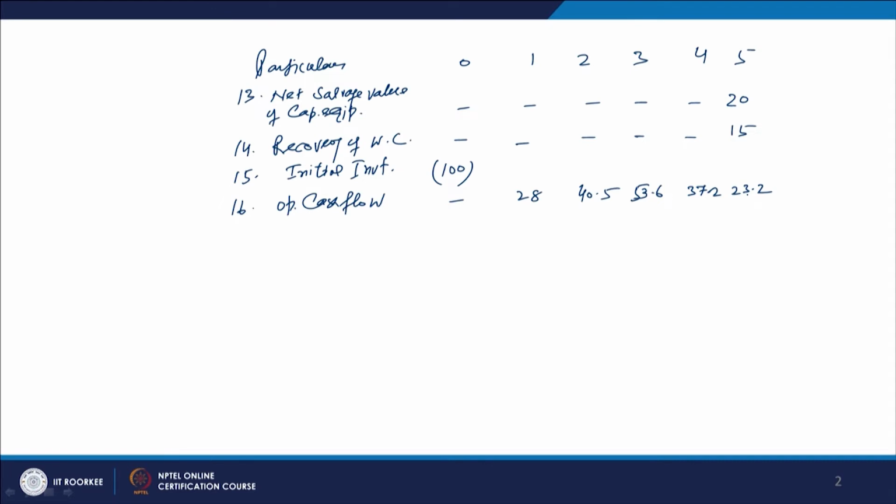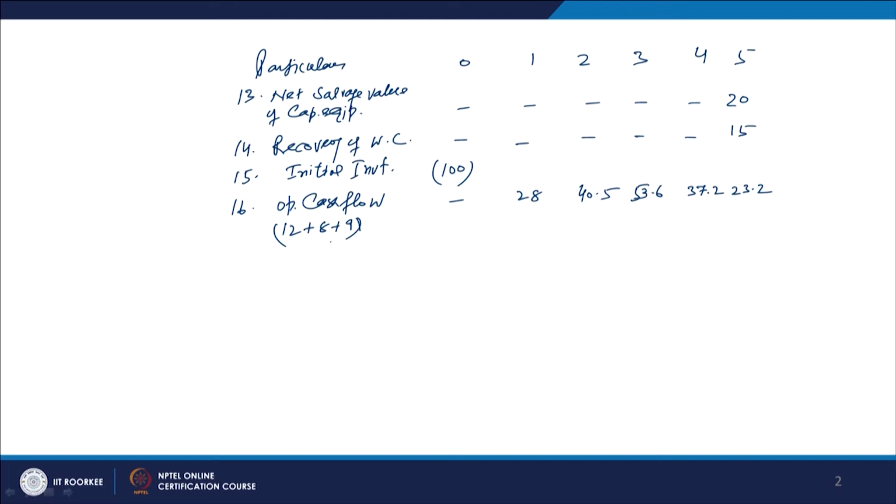In this case we have to correct this a little, and this will come out as 37.2 operating cash flow, right. How have we calculated the operating cash flow? For your simplicity and better understanding, I would say it is a sum of column number 12, 8 and 9. This is the sum total of these columns.